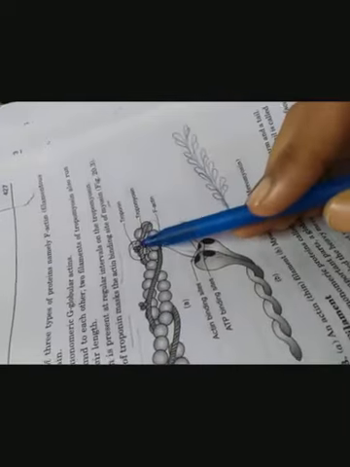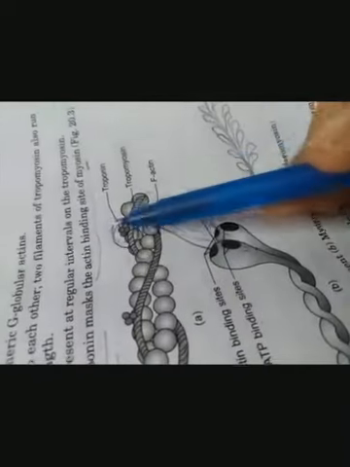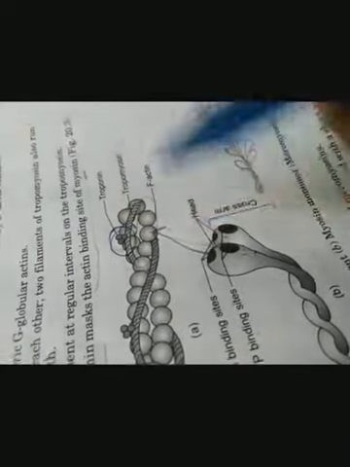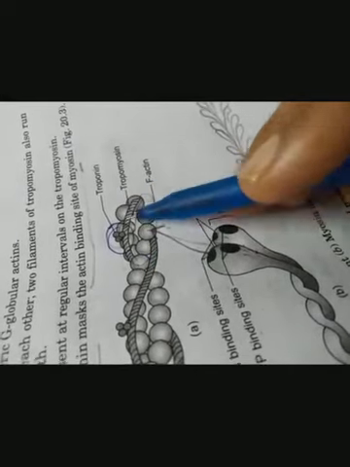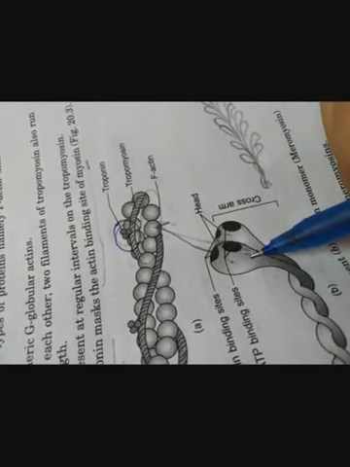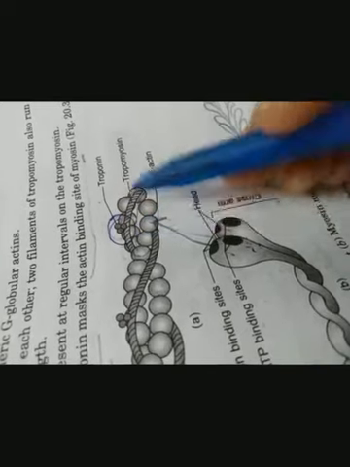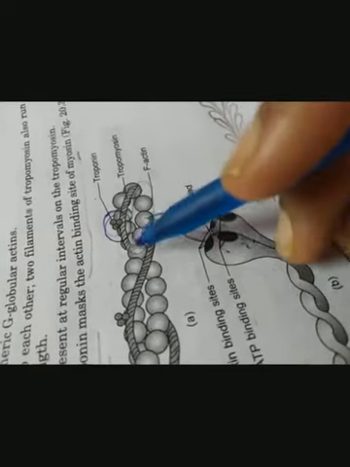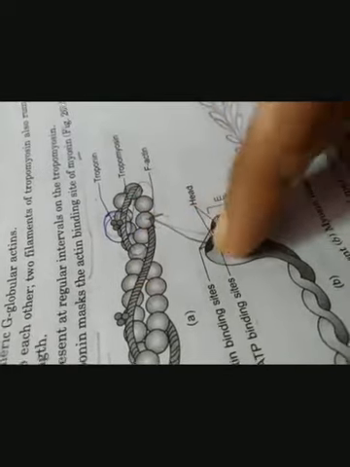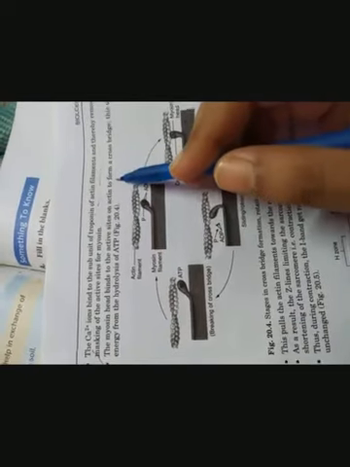So generally, this troponin masks these sites so that myosin cannot bind. But now when calcium ion binds with this troponin, it makes the surface of the actin open, so that it can bind with this myosin. When the Ca2+ ion binds with this troponin, it unmasks the site so that this F actin, or globular actin, whatever it is, can easily bind with the myosin. So now see, the myosin head binds with the active site of actin to form a cross bridge.